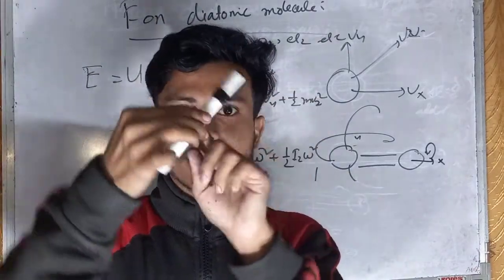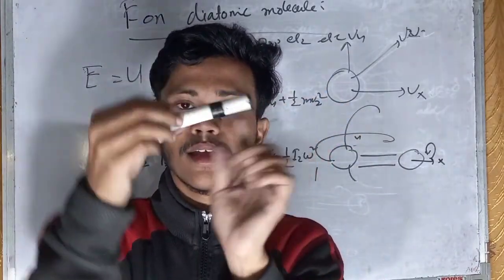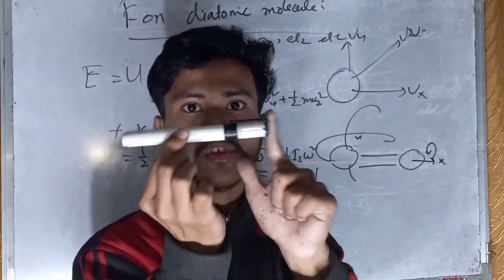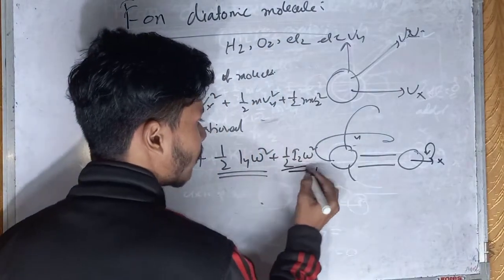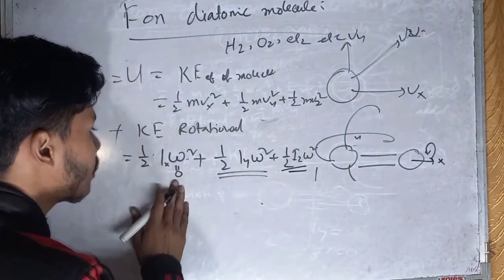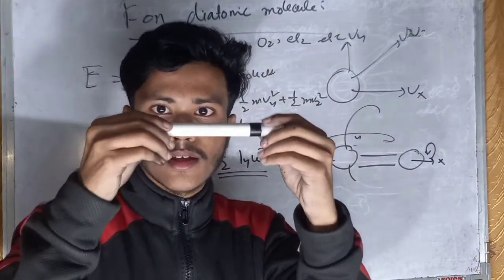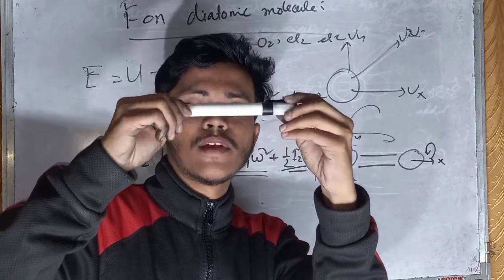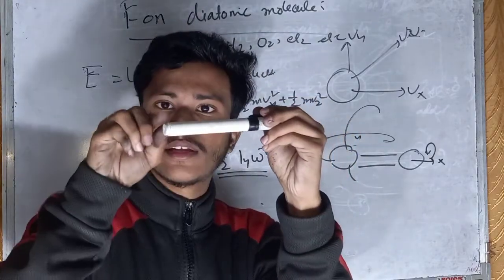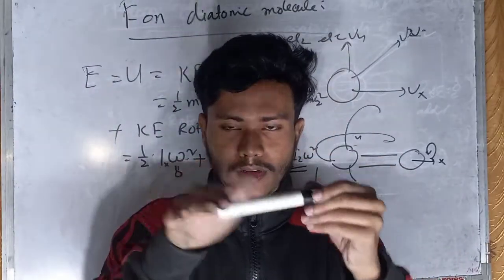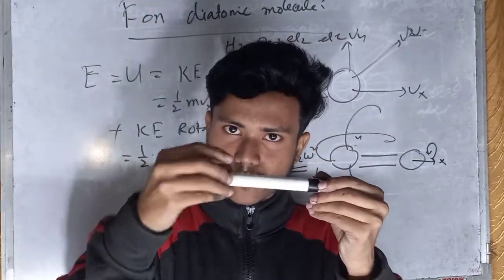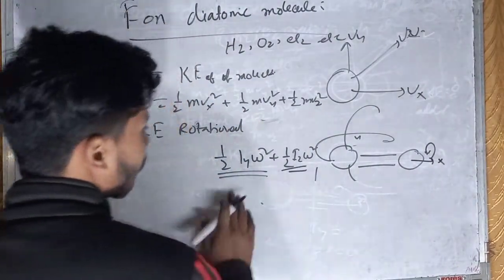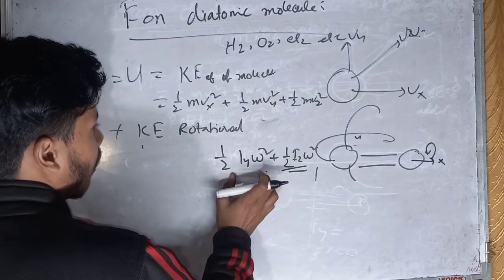When it moves like this, this is also r. Then r is not very small; this distance is not small. So I z will also exist. But when it moves like this about this axis of rotation, r is very small, so this term will be 0. So we get two terms of kinetic energy of rotation.